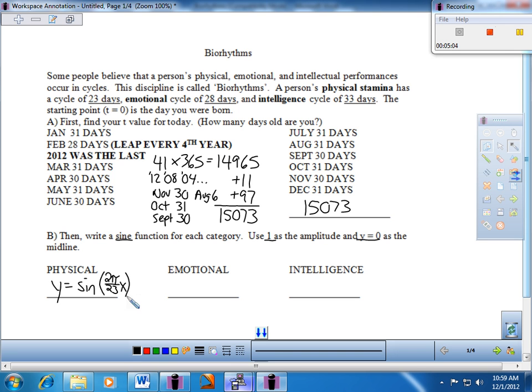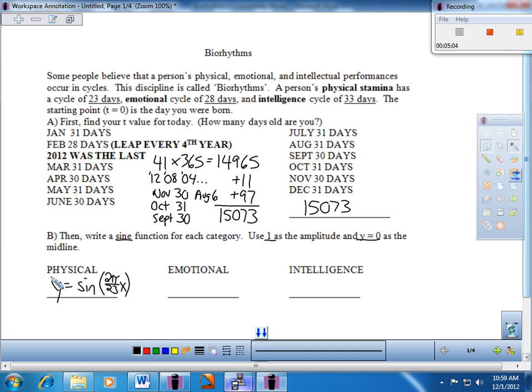Excellent. Midline 0, so that's all I'm going to do. And so what you're going to see is the x value, the independent variable, is going to be the number of days, and the y is going to be your biorhythm value. And it's going to peak at +1, and it's going to valley at -1. The closer to 1, the better off you are. The closer to -1, not so much.